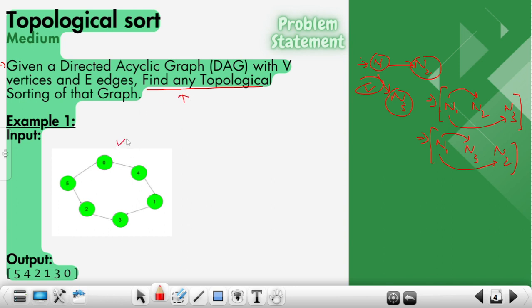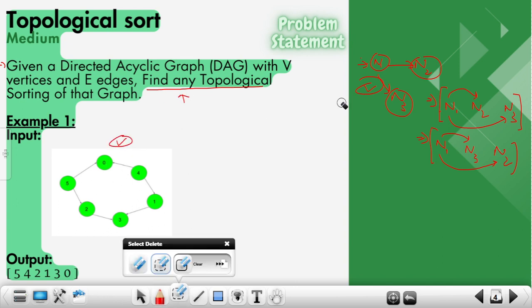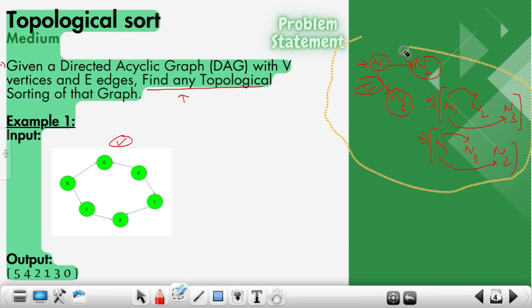Okay, so one graph is given here. Let's try to write a possible topological sorting for that graph.